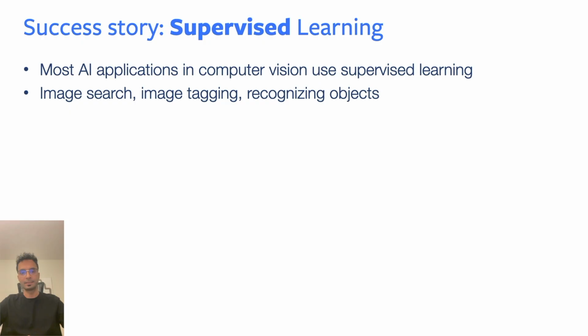One of the biggest success stories in AI has been the rise of supervised learning. Most of the AI applications that you've interacted with, say for image search, image tagging, or recognizing a particular object on your phone, these applications typically have been powered by a supervised AI model. So let's look at how to train a supervised AI model.